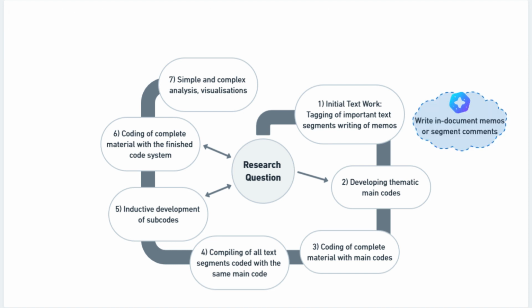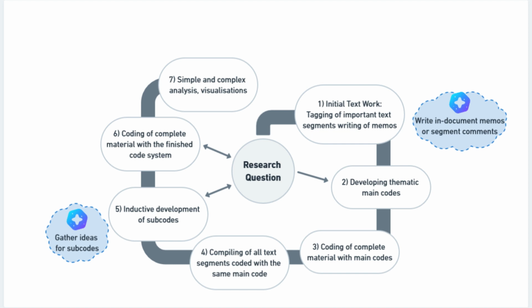In step 1, in the initial text work, you might want to use AI Assist for summarizing some lengthy segments of text or for using color codes or any other codes that you want to summarize with AI Assist and create a segment comment.